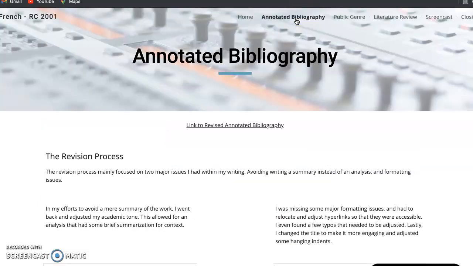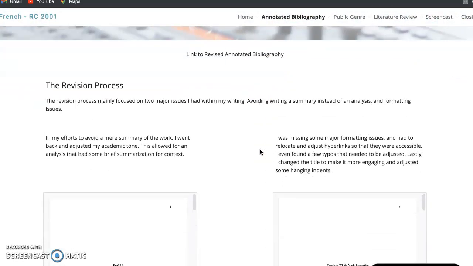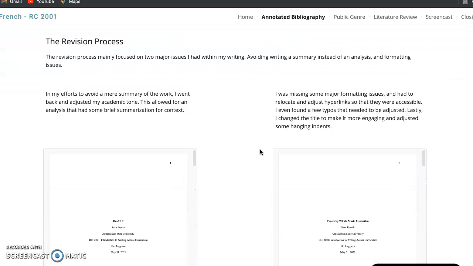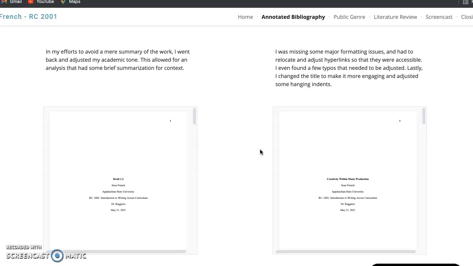On to the next page, which is the annotated bibliography. I included a link here that will bring you right there. And then I discussed the revision process. I have a couple of short sentences discussing the two major things that I personally needed to change. Then I have a compare and contrast of one of the main focuses, which was the title page, which just required some reformatting and also some places where I adjusted my academic tone.